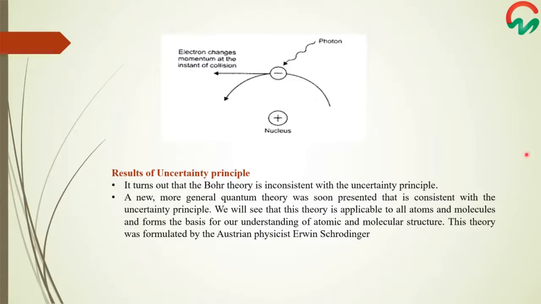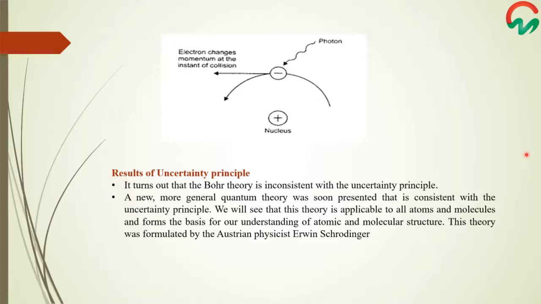So simply we can say that certainty in the determination of one property leads to uncertainty in the determination of the other. So it is impossible to know the position and the momentum of the electron on account of its very small size. The best we can do is to talk about the probability of finding the electron by the use of the probable velocity. So what were the results of the uncertainty principle?